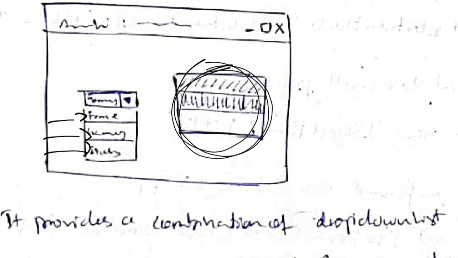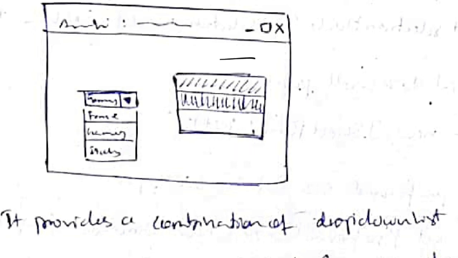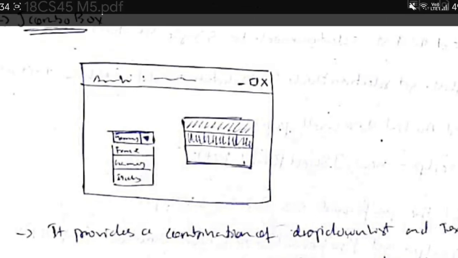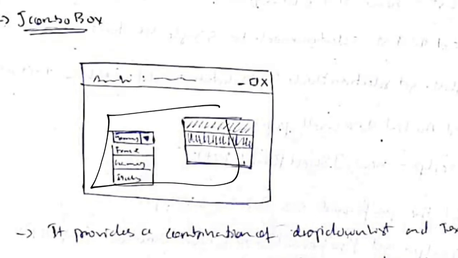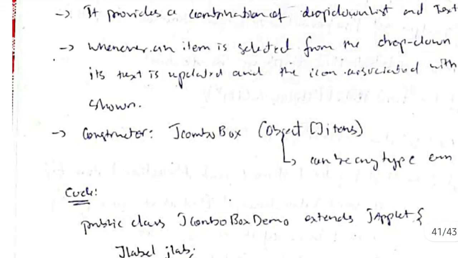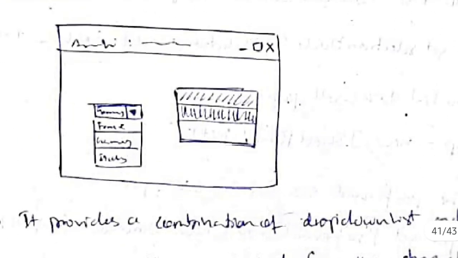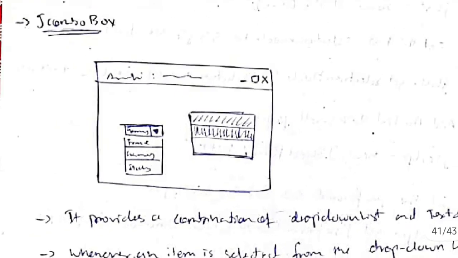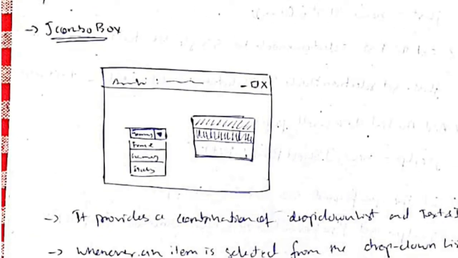So here are two things. First one is the panel, second one is the image. So let's see how to implement that using a single component, that is known as combo box. If you want to implement two or more things at a single place, we can directly go with combo box. Firstly, the constructor will be as follows. The array of the names will be there, that will be converted to the list, and the associated flag will be shown here.